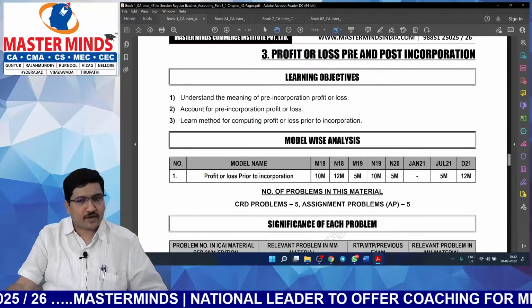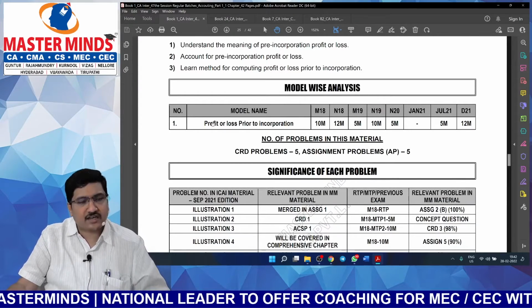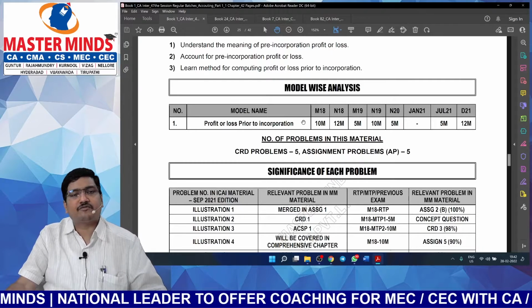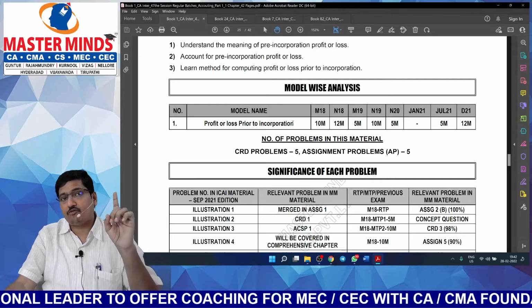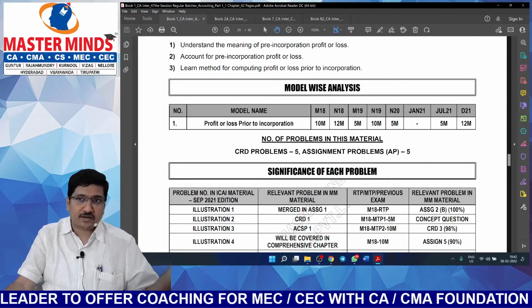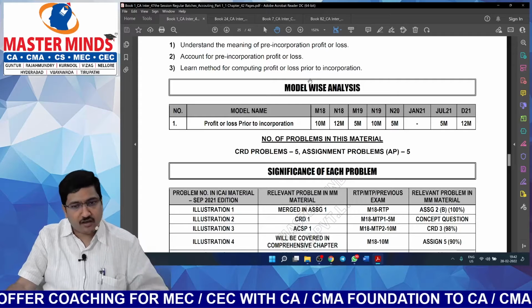So, profit or loss prior to incorporation. This is model-wise analysis. With this, you can understand the relative importance of each and every model. Of course, in this particular chapter, there will be only one model, but in the remaining chapters, there will be multiple models. You can understand the importance of each and every model.